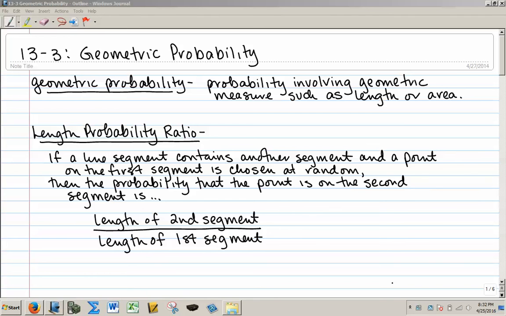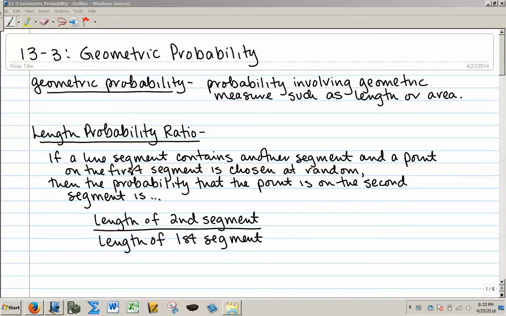Section 13.3 is on geometric probability. Geometric probability is defined as a probability involving geometric measure such as length or area. The length probability ratio says that if a line segment contains another segment and a point on the first segment is chosen at random, then the probability that the point is on the second segment is the length of the second segment divided by the length of the first segment.